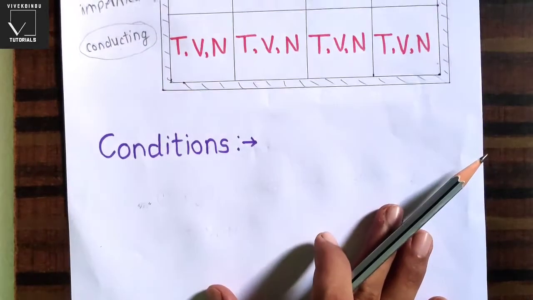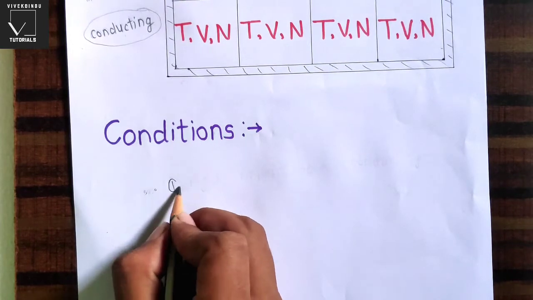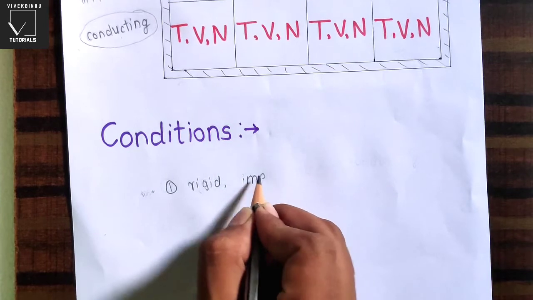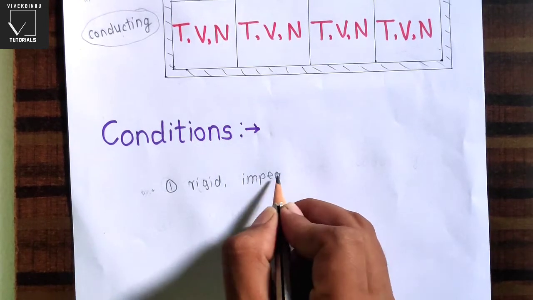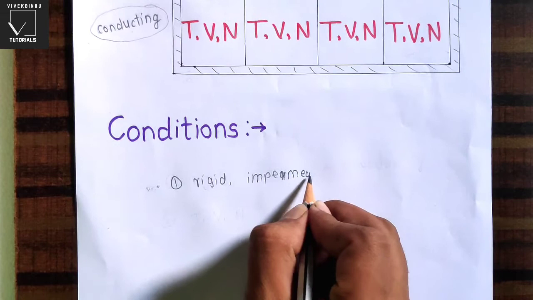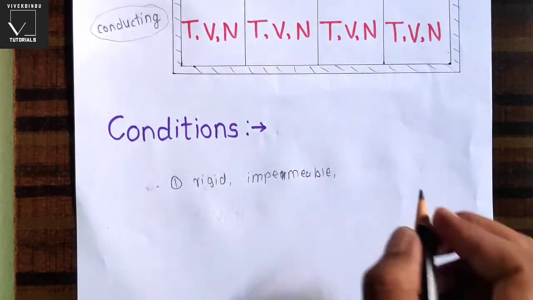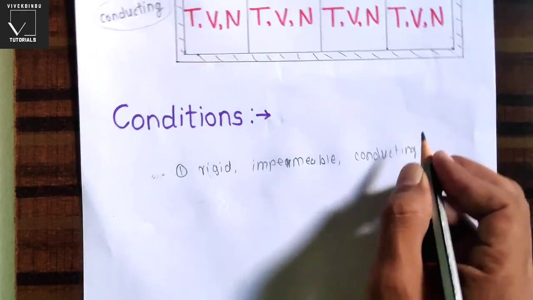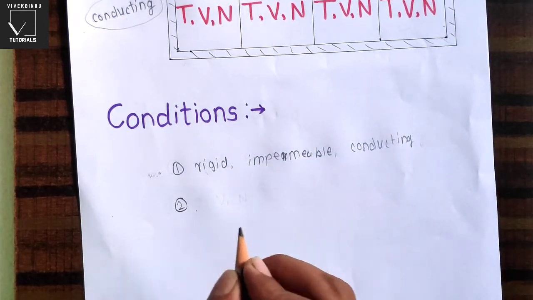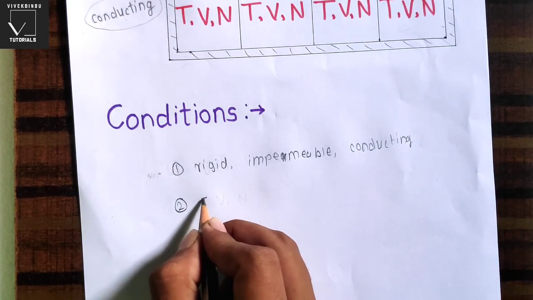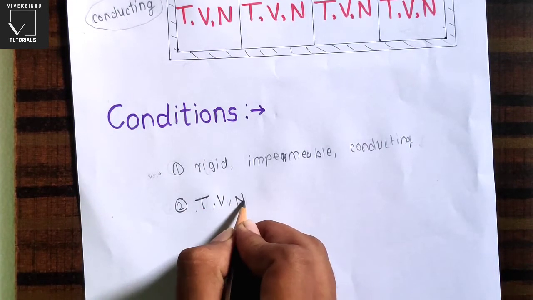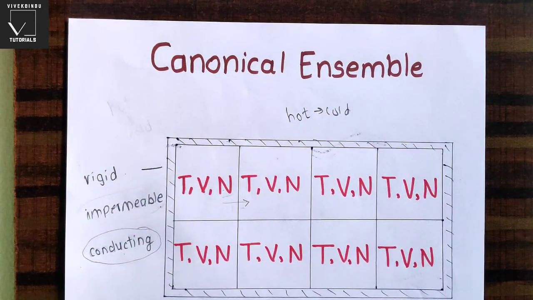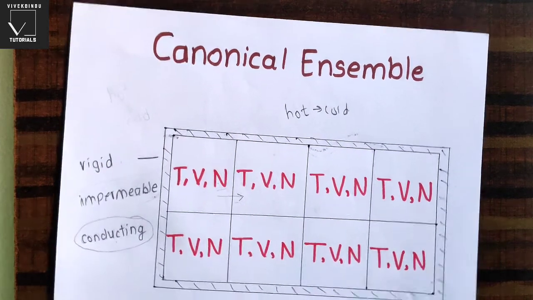So for canonical ensemble we have two conditions. First one is the wall is rigid and impermeable, meaning it will not allow particles to pass through it. And the wall is conducting, meaning the temperature will be constant, temperature will be same. And second condition is the parameters temperature, volume and number of particles for each and every system in canonical ensemble are constant. So this is a canonical ensemble.